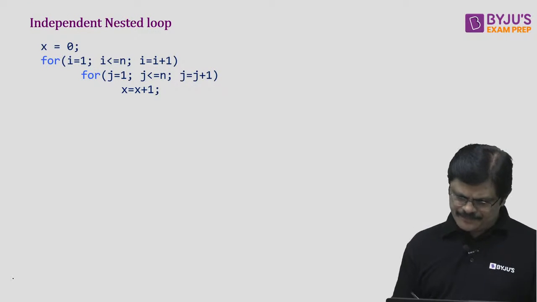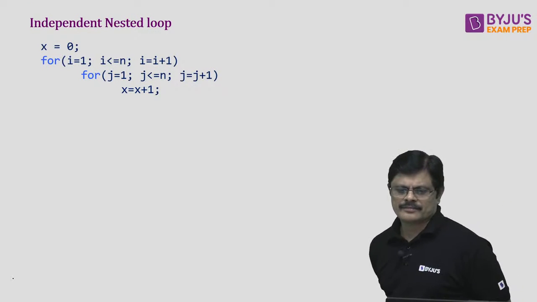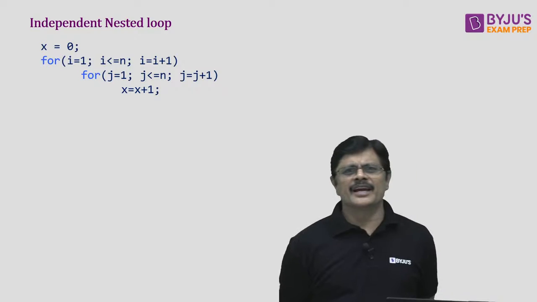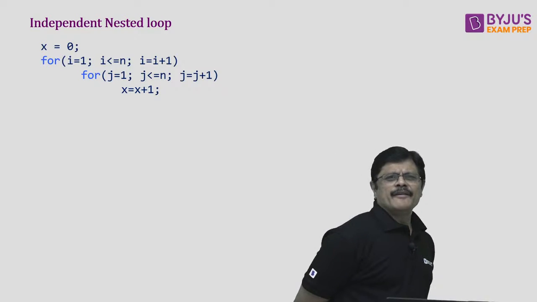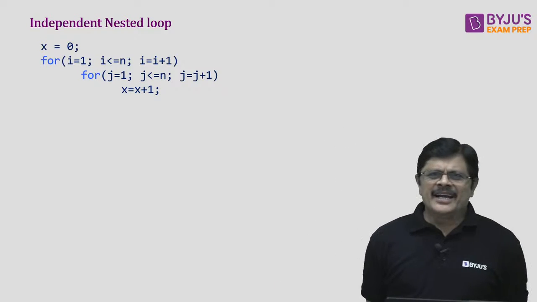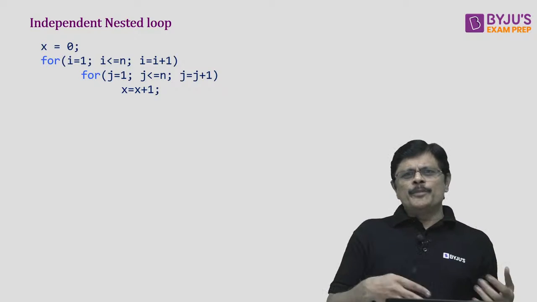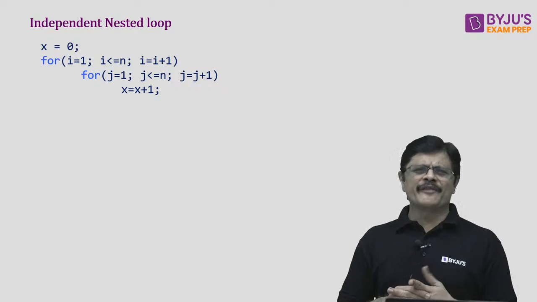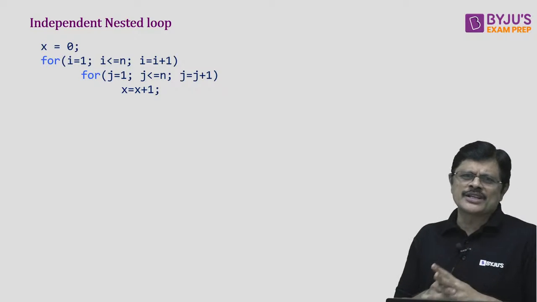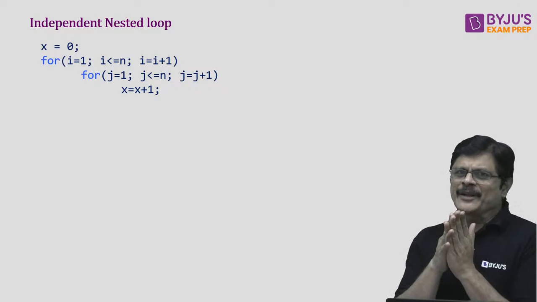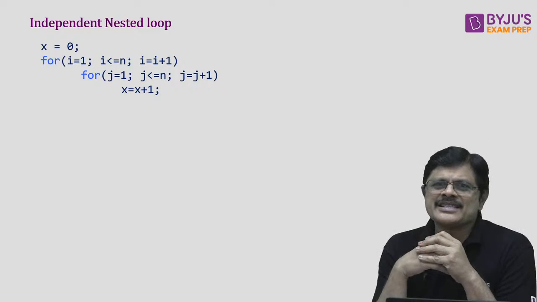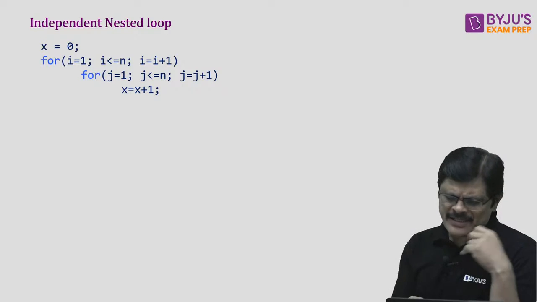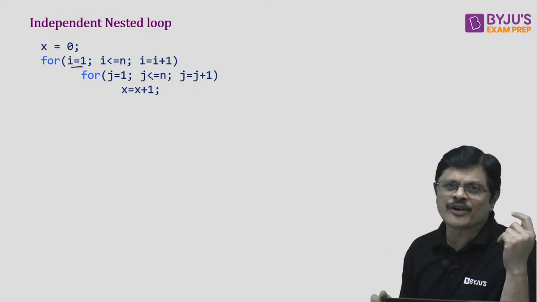The next problem. See, nested loop means, the idea is very simple, sir. Within a loop, you are having another loop, my dear friend. Nesting of the loops is happening. So here for nested loops, we generally use this logic. There is something called independent nested loop. When it is an independent nested loop, what happens? The value of i does not affect the value of j.